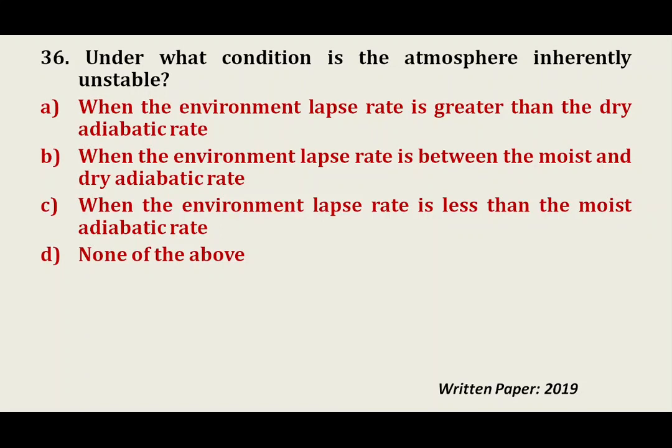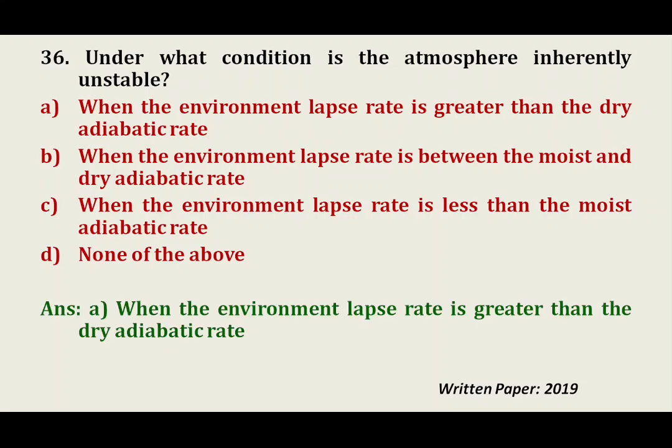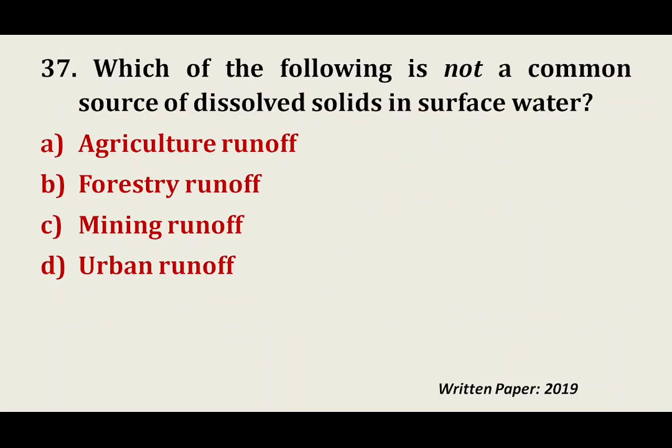So if we see the answer, the atmosphere will be inherently unstable when the environmental lapse rate is greater than the dry adiabatic rate. Why? The rising unsaturated air parcel at each level is warmer and lighter than the air around it. If given the chance, the air parcel will accelerate away from its original position. That's why this instability occurs.